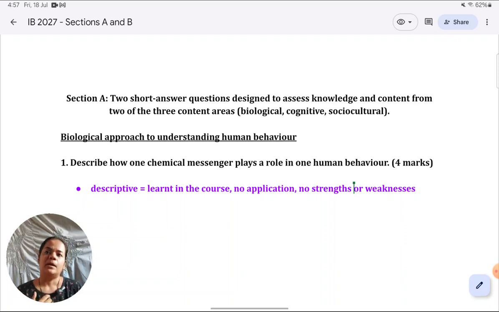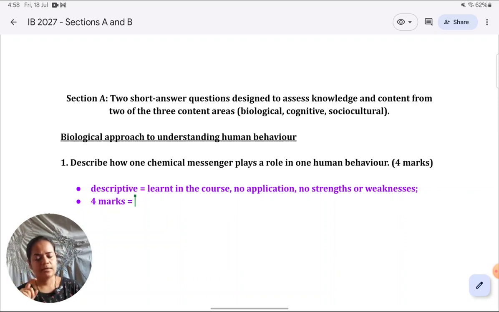Secondly, it is for 4 marks. Word count tends to matter in IB. You're not to exceed the word count, because officially, if you exceed it, the examiner is not obliged to check what is beyond the word count. So that part of the answer will be ignored. Now, in the previous syllabus, 9-marker SAQs used to come. This time they have reduced it to 4 marks.